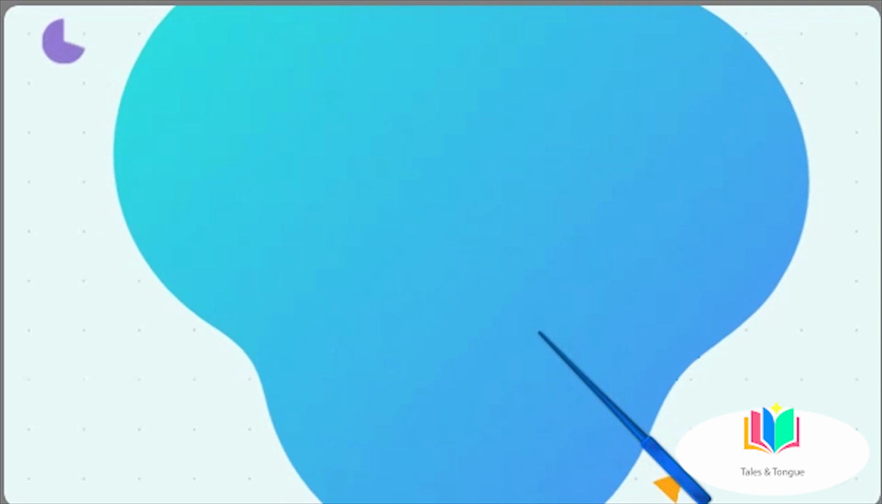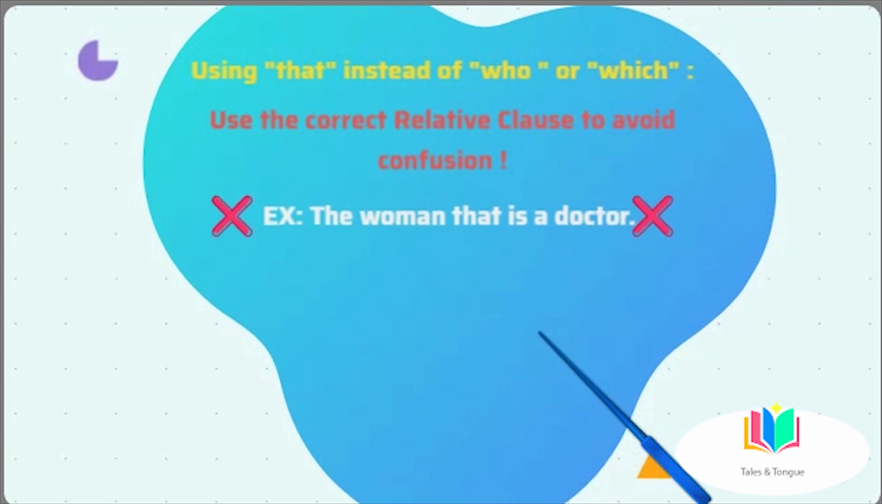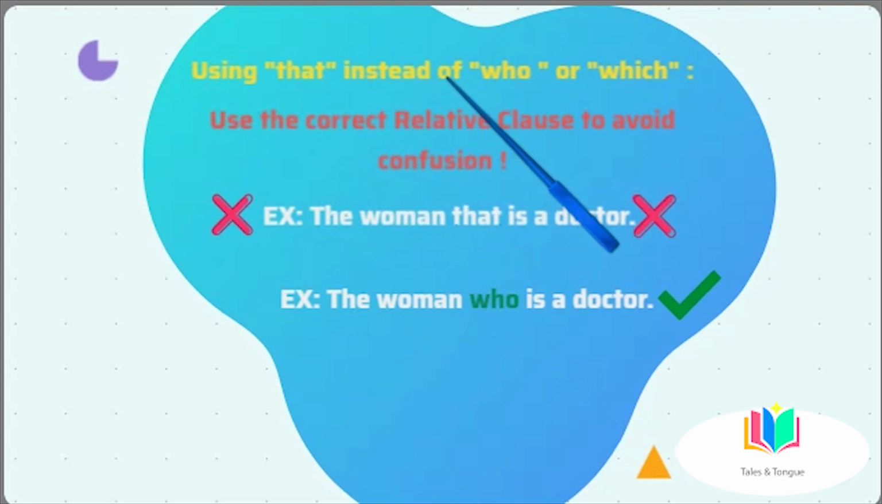Now that we have covered the basics of relative clauses, let's look at some common mistakes to avoid. Using that instead of who or which. As I mentioned earlier, that can be used to refer to both people and things. However, it's important to use the correct relative pronoun to avoid confusion. For example, the woman that is a doctor. In this example, we should use who instead of that because we are talking about a person. So, the woman that is a doctor is incorrect.